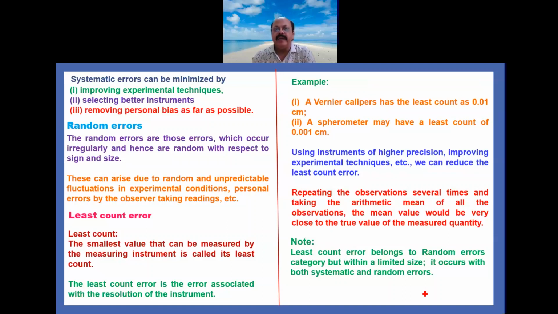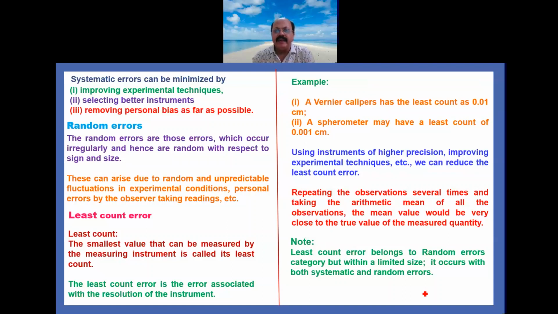Similarly, another instrument is the spherometer, and that has the least count of 0.001 centimeter. So by using instruments of higher precision, whose resolution is higher, and improving experimental techniques, we can reduce the least count error.